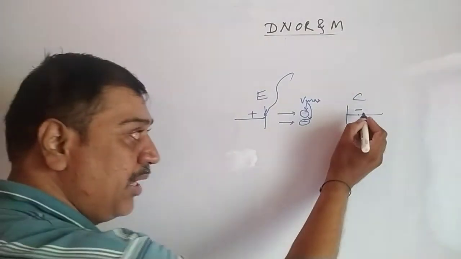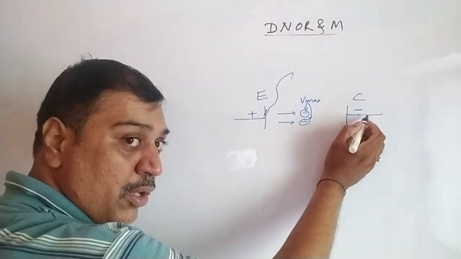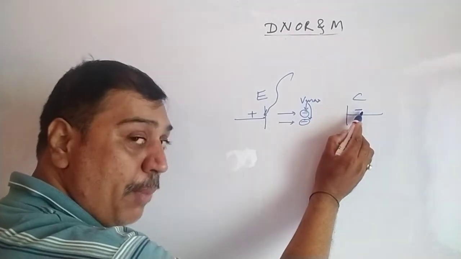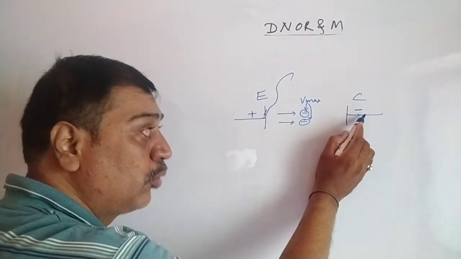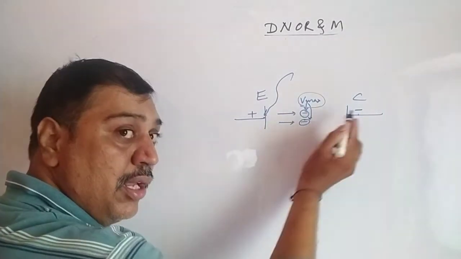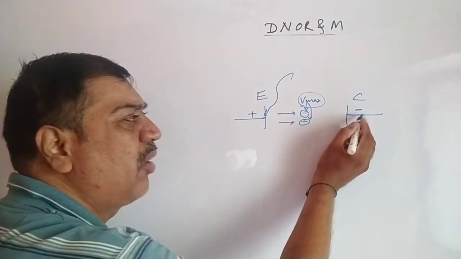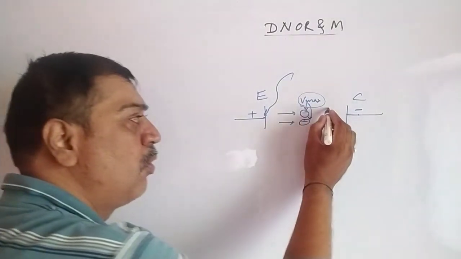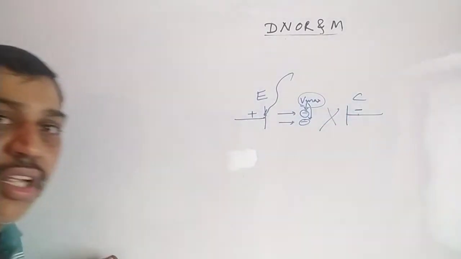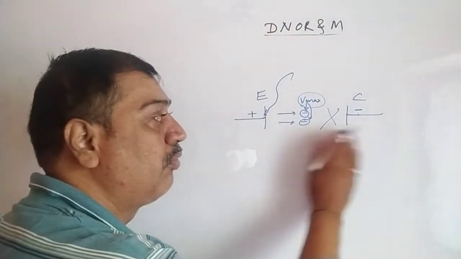But if we increase the negative potential of the anode or collector, it will oppose the maximum velocity electron. Then no electron can reach the anode or collector, and that's why there is no flow of current.